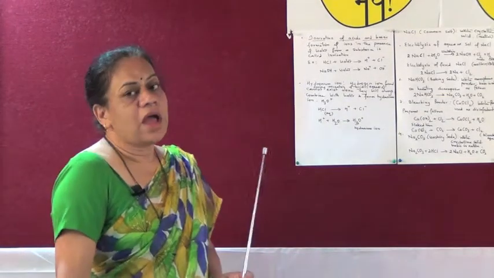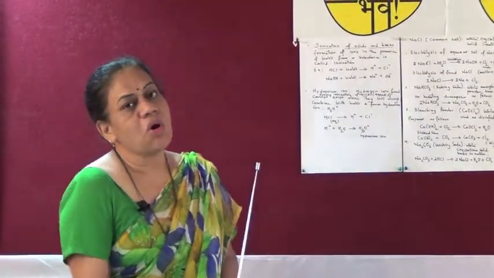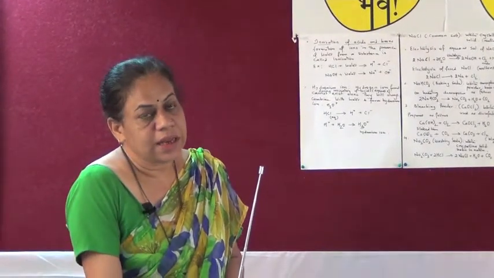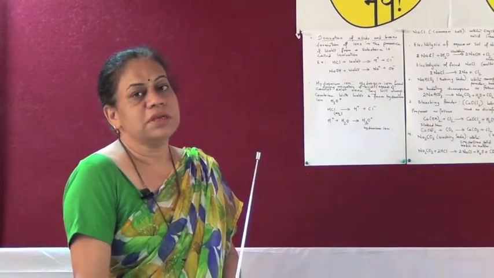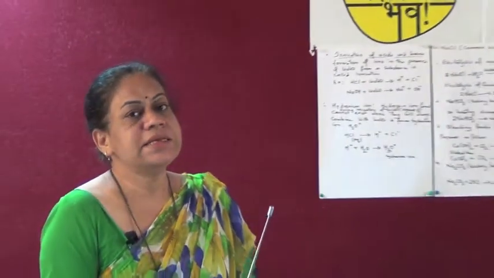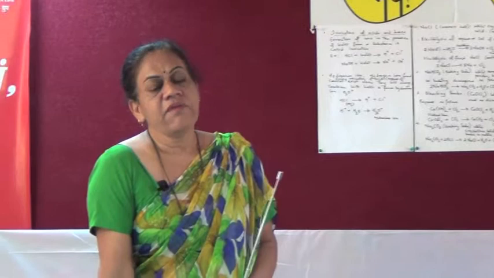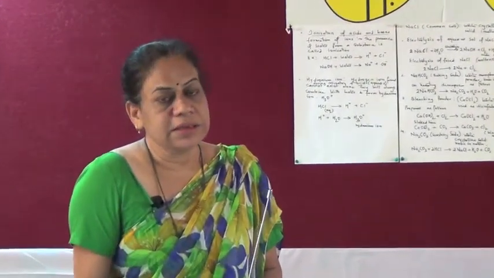The formation of ions in presence of water from a substance is called ionization. That is, when any substance is dissolved in water, it forms the respective ions. Now let us study what is ionization of acids. When acids dissolve in water, they form the respective positive ions and the negative ions.